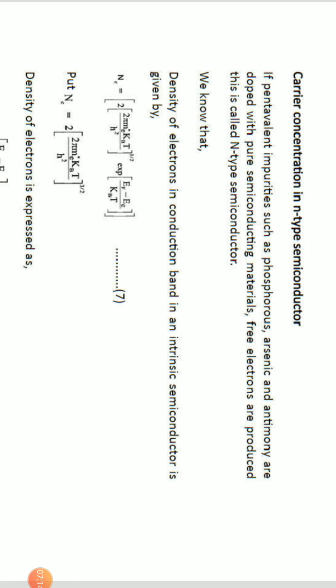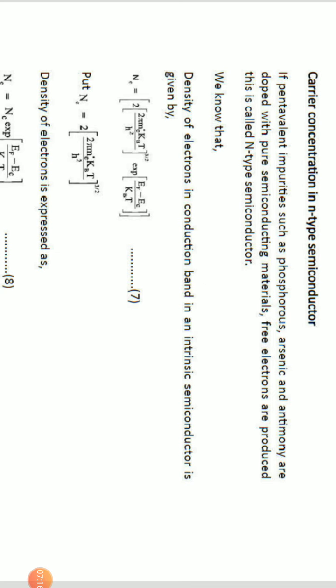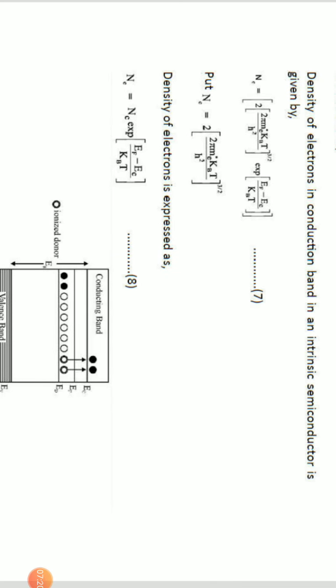Similarly, let us calculate the carrier concentration in N-type semiconductor. We know that the density of electrons is given by n equals 2 into (2 pi me star kT by h square) whole power 3 by 2 exponential of (EF minus EC) by kT. Here I am taking kBT, where kB is the Boltzmann constant. I am going to say kT, not kBT, every time. So put n equals 2 into (2 pi me star kT by h square) whole power 3 by 2. So we get n equals NC into exponential of (EF minus EC) by kT.